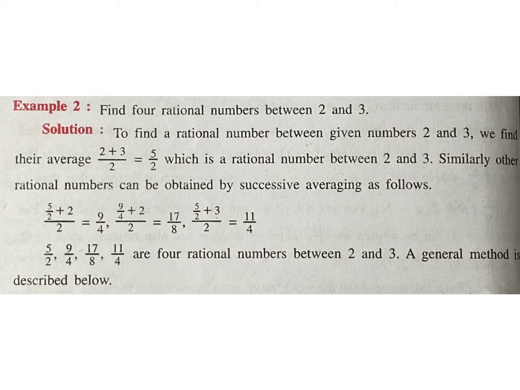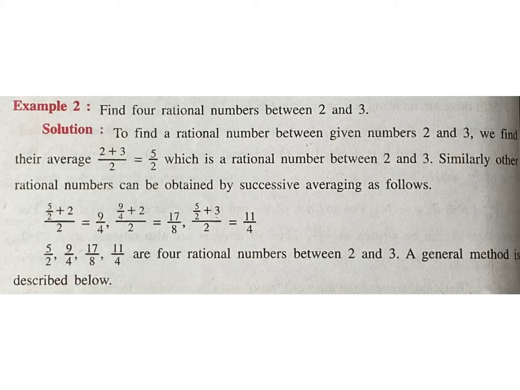You take this 9 by 4 and take the average of 9 by 4 and 2. That is 9 by 4 plus 2 divided by 2, which is equal to 17 by 8. Similarly, you can do it with 3 also. That is 5 by 2, which you got, plus 3 divided by 2, which is equal to 11 by 4.